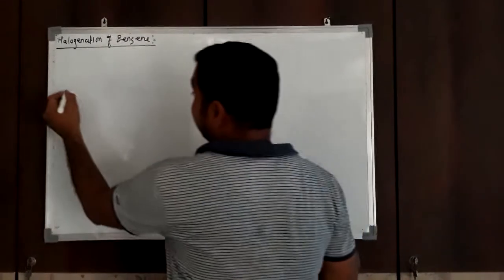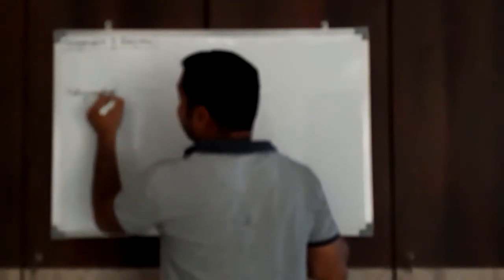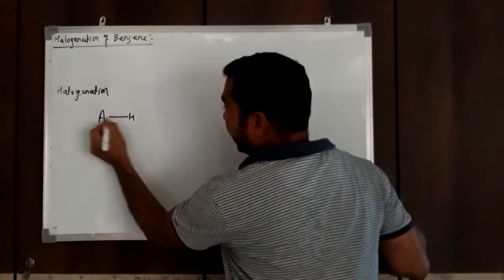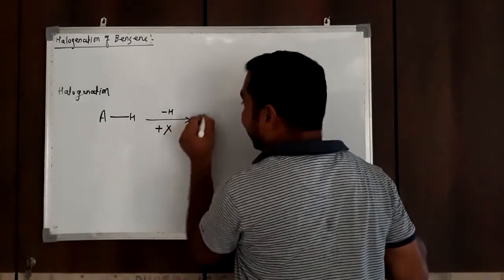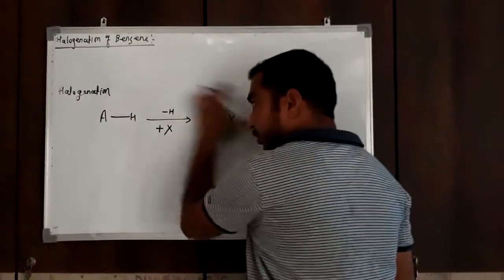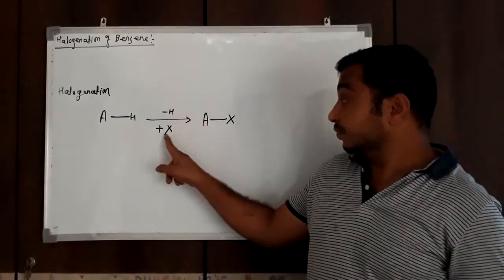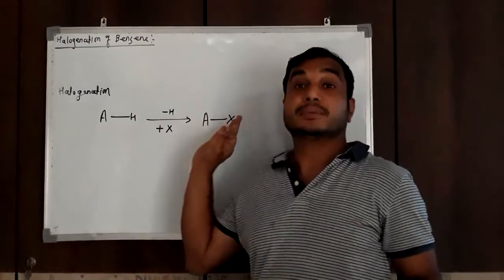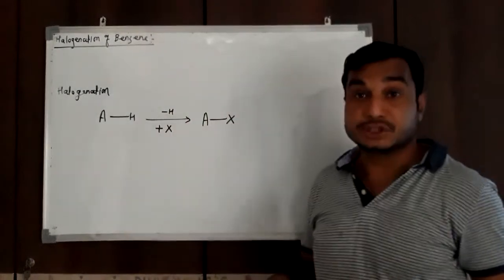What is the meaning of halogenation? Halogenation means replacement of hydrogen by halogen. If AH is any organic compound, and from this compound we replace a hydrogen atom by a halogen atom, then we will get this type of compound. This chemical process, in which a hydrogen of the reactant is replaced by a halogen atom, is called a halogenation reaction.